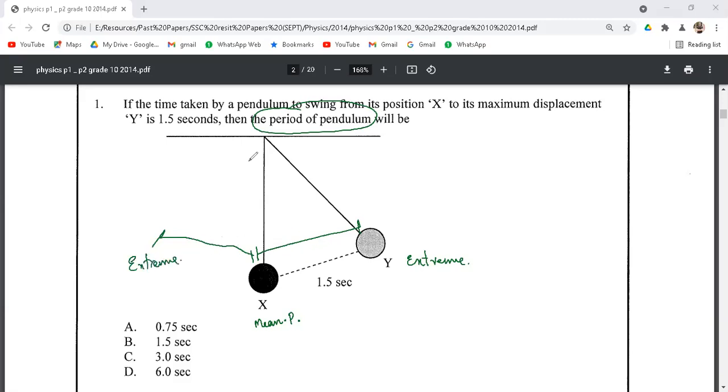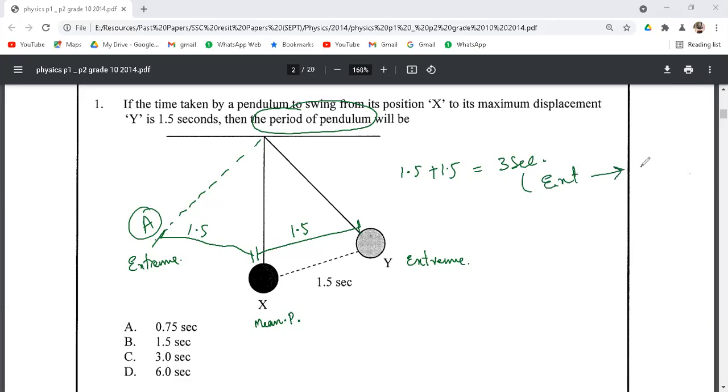So let's say a pendulum starts from this point A. It takes 1.5 seconds to reach the mean position and again 1.5 seconds to reach the other extreme position. So overall we will have 1.5 plus 1.5, that is equal to 3 seconds, and this 3 seconds is from